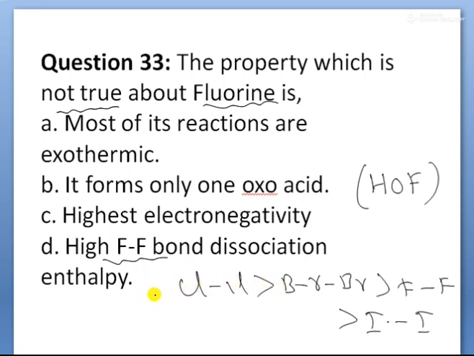Due to small size and more interelectronic repulsions between lone pair and bond pair, the bond enthalpy is decreased, though it is expected to be more for fluorine. That is why its bond dissociation enthalpy is less than that of the chlorine and bromine molecules. So this is the wrong statement, children, and we are asking for the incorrect statement.